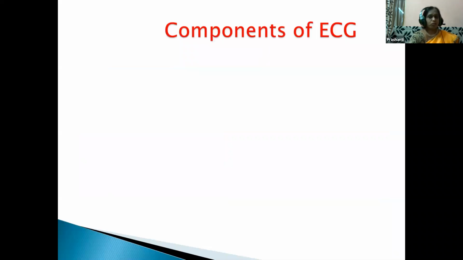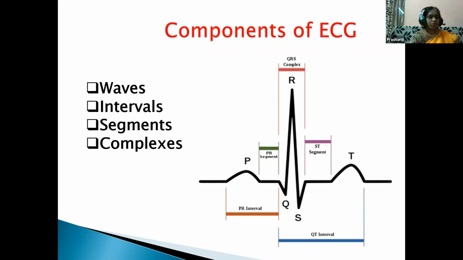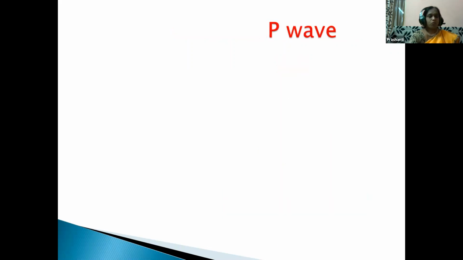What are the components of the ECG? Means on the graph, what do we notice? Here, children, we notice different types of waves, intervals and segments being formed. We'll see what the components are, children. So here we notice waves, intervals, segments, and complexes. Let us see the waves first. There are waves like the P wave, Q, R, S, and T waves that we observe.